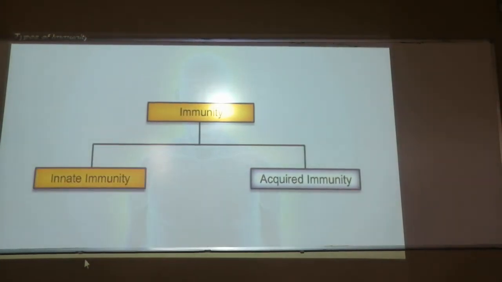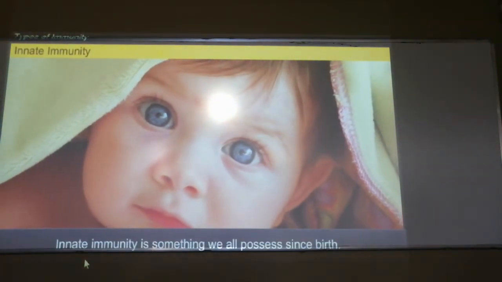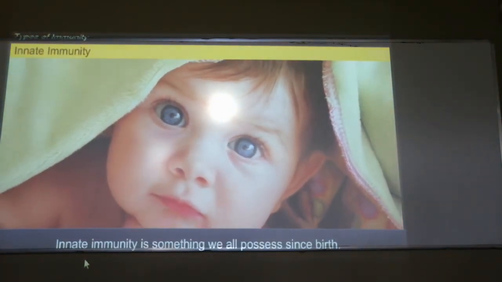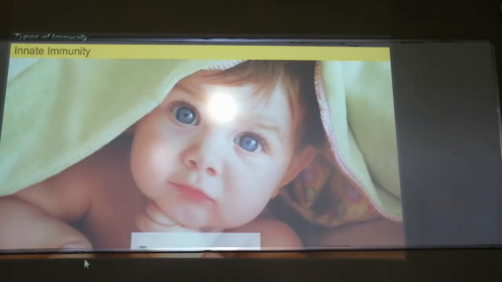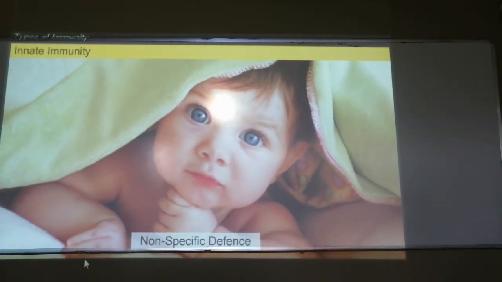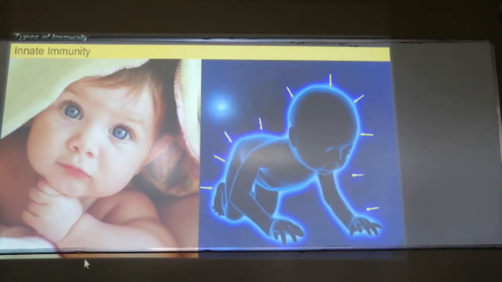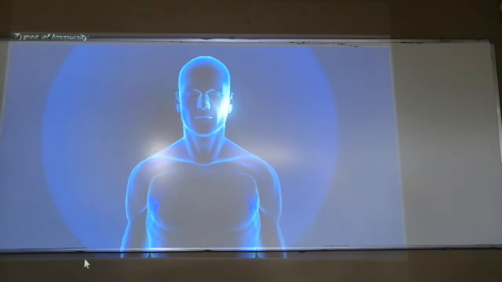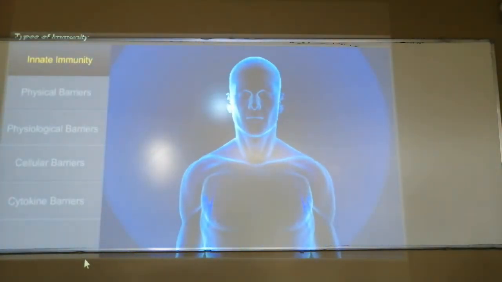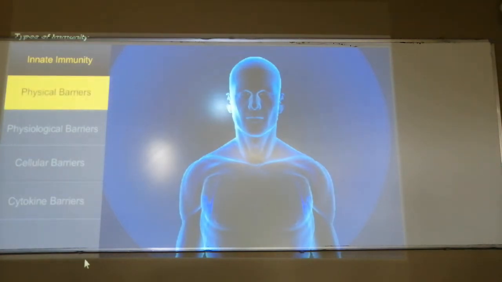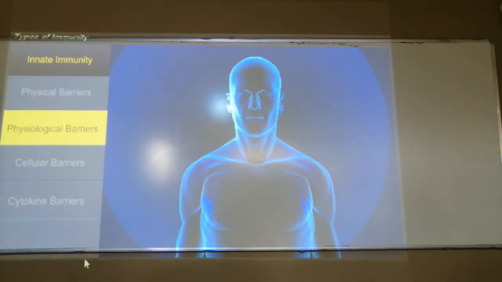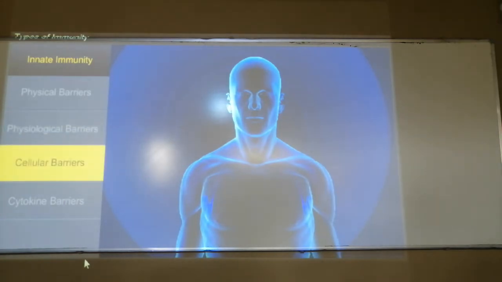Immunity can be of two types: innate immunity and acquired immunity. Innate immunity is something we all possess since our birth. It has come from our mother, and it is non-specific. It is not specific for a particular organism; it could be for every organism. In innate immunity we have the physical barrier, then the physiological barrier, the cellular barrier, and the last one is the cytokine barrier.